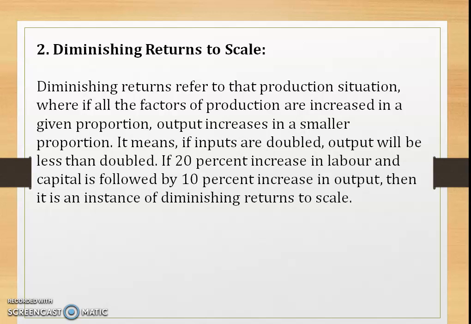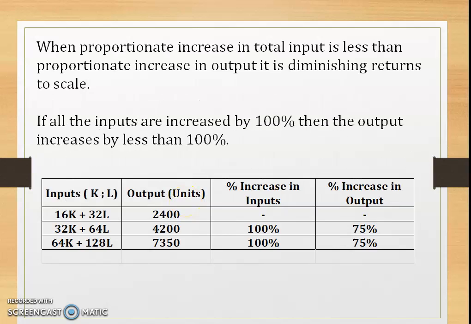So diminishing returns to scale refer to the production situation where, if all the factors of production are increased in a given proportion, output increases in a smaller proportion. It means if inputs are doubled, output will not be more than 100%. That means it will not be doubled; it would be less than doubled. Right? So when the proportionate increase in total input is less than the proportionate increase in output, it is called diminishing returns